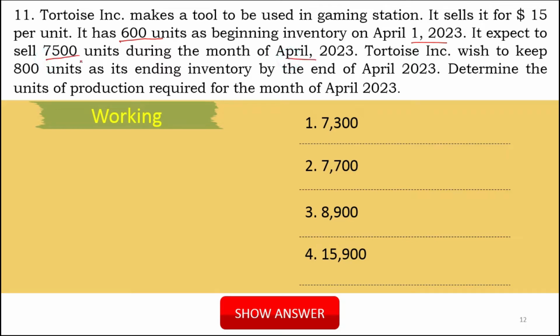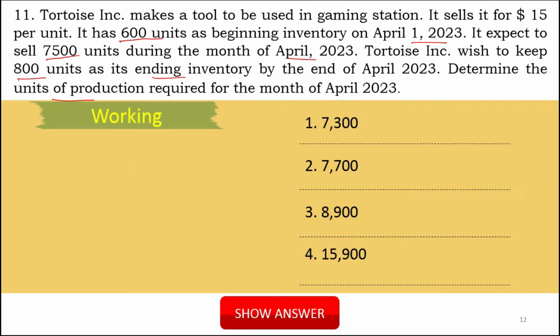So there is an estimated sale of 7,500, that is a budgeted sale or estimated sale. Tortoise Incorporation wishes to keep 800 units as the ending inventory. So 800 is ending inventory for the month. Determine the units of production required. So how many units you need to produce for that month?